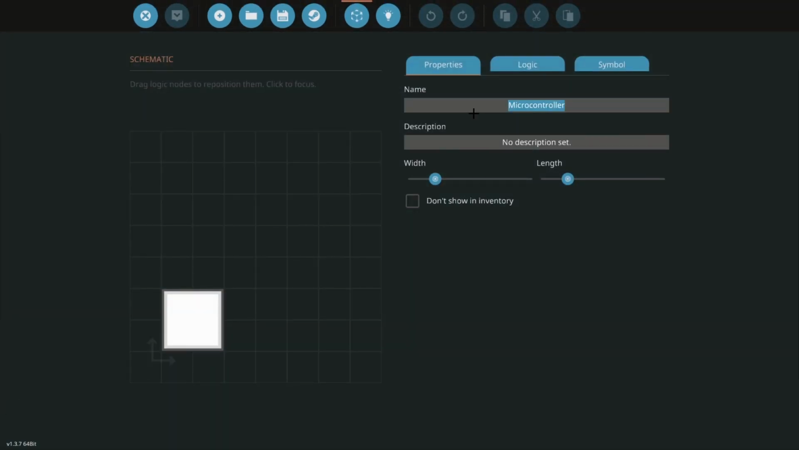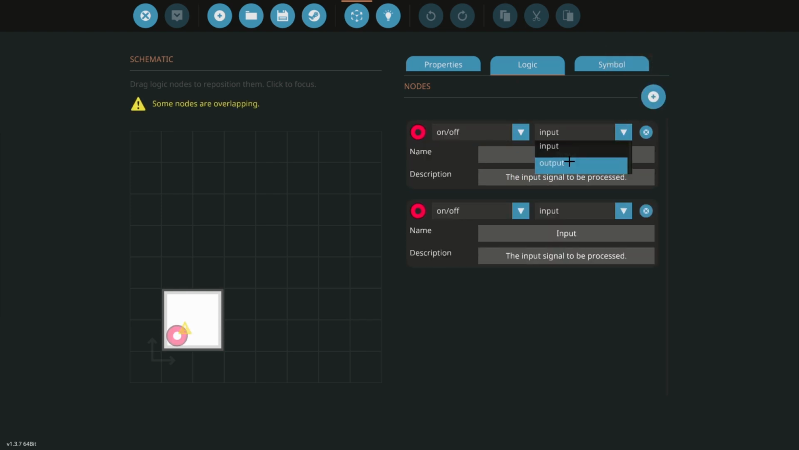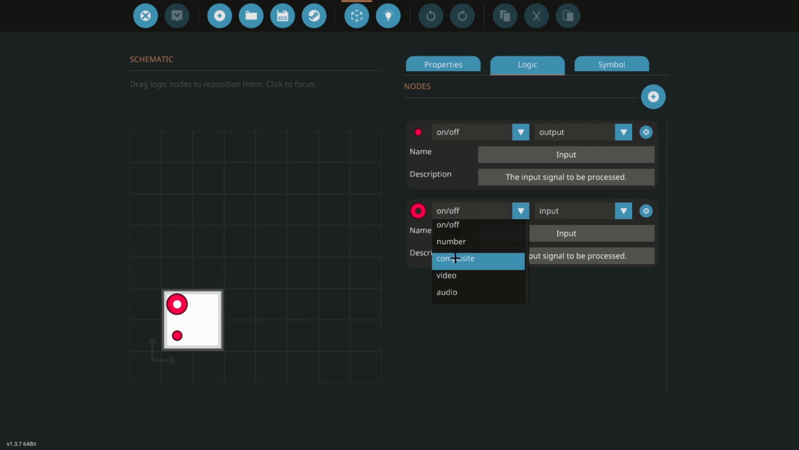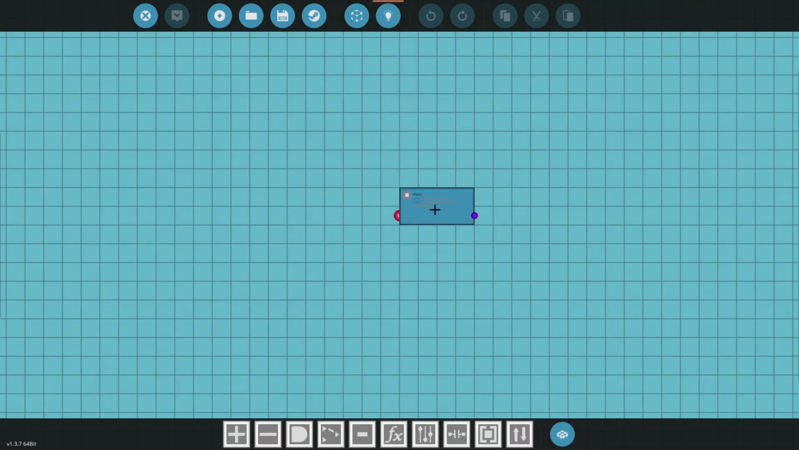So go into microcontroller editor, let's just do instrument button. So get two nodes. One of them is going to be our output because we've got a button that is outputting a signal, and then we want our composite input because it is drawing in from the instrument panel. I'm just going to size it down. I'm going to separate our input and our output.